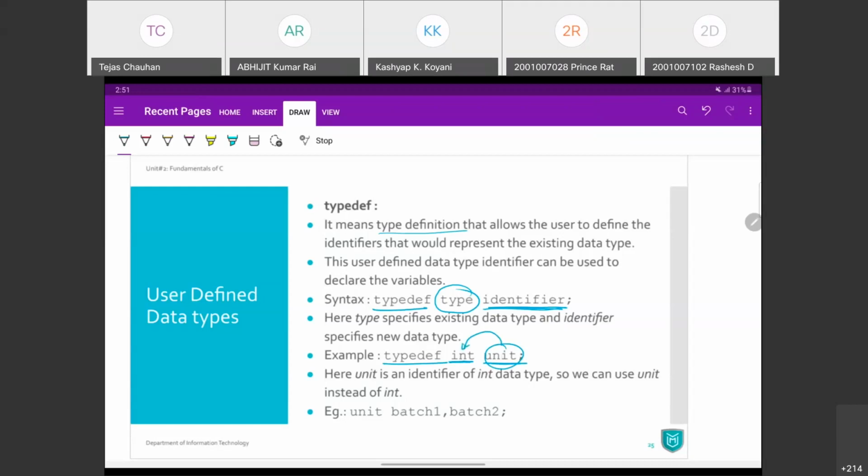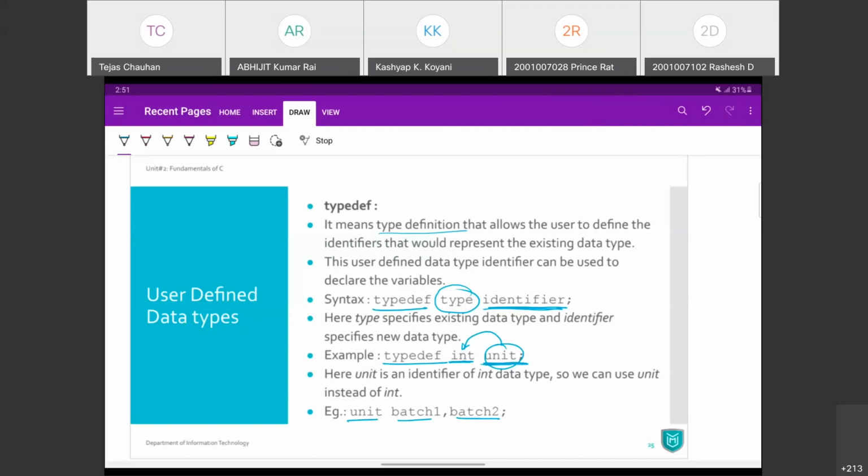But using this unit मैं अपने variables declare कर पाऊंगा, like unit, then variable 1, variable 2 and so on. जितने भी variables मुझे चाहिए, I can declare those variables. Now these variables are nothing but identifiers, and unit is a data type. So batch 1, batch 2 is a variable. It is actually the identifier, and unit is a data type.